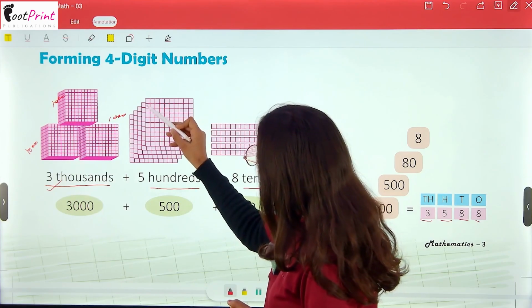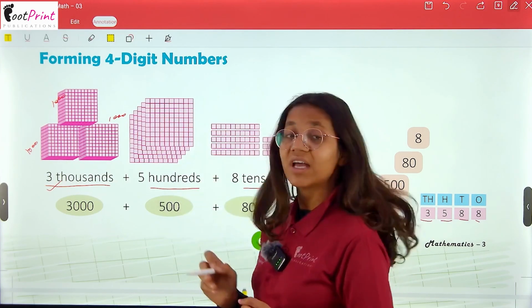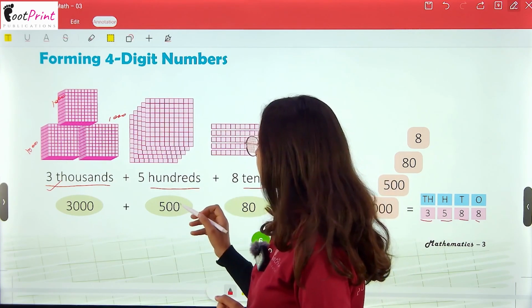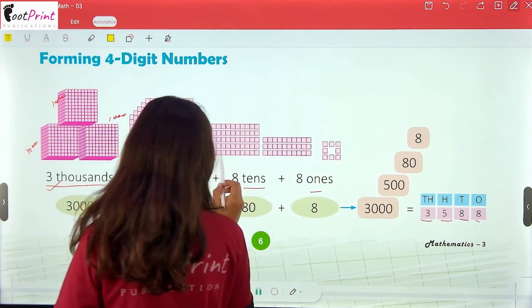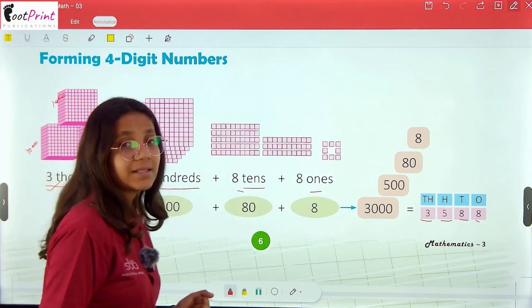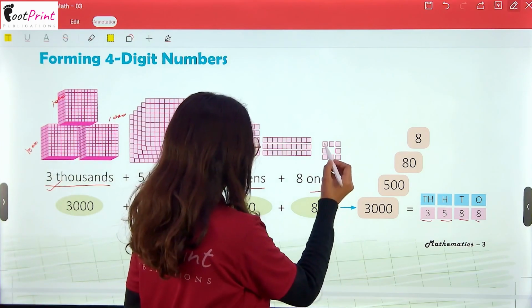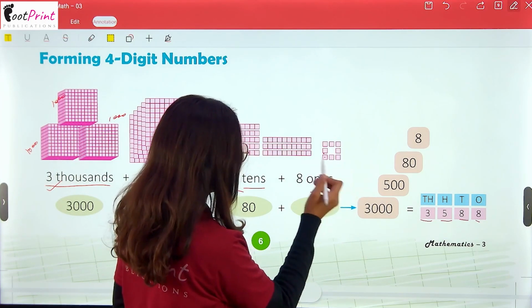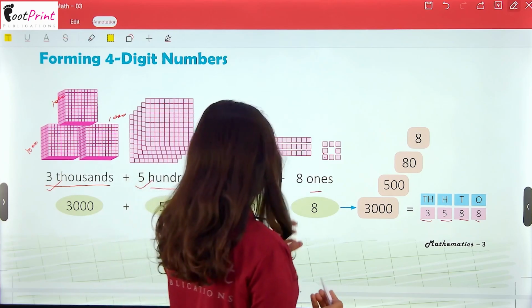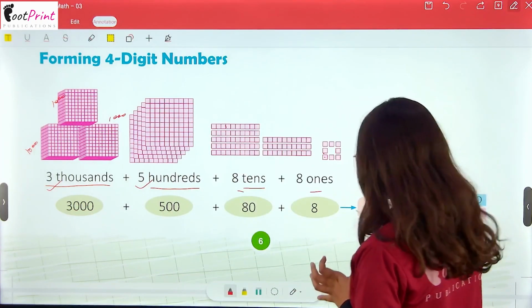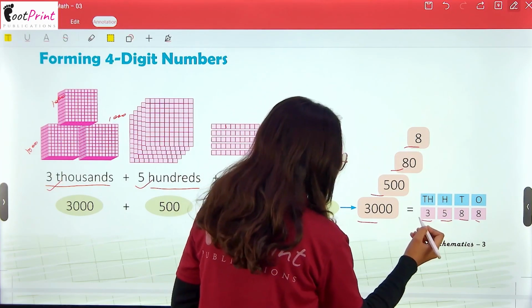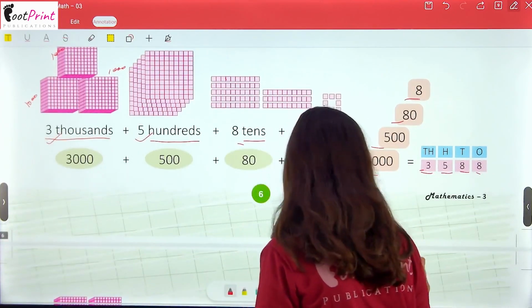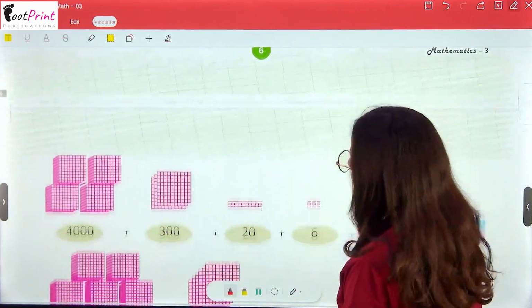Now then 1, 2, 3, 4, 5. 5 times 100 blocks, so it will become 500. Then 1, 2, 3, 4, 5, 6, 7, 8 tens blocks, and 1, 2, 3, 4, 5, 6, 7, 8 ones blocks. Then when we add this, we will get 3000 plus 500 plus 80 plus 8. That is 3588. And now our 4-digit number is formed.